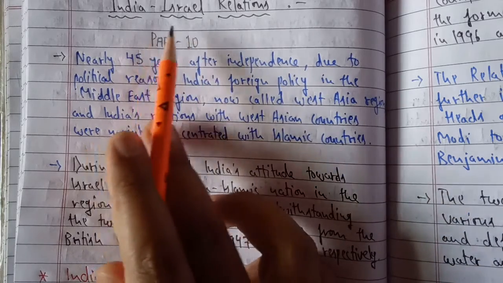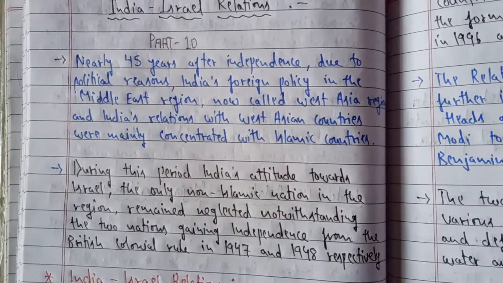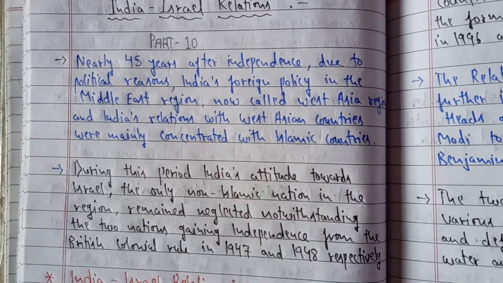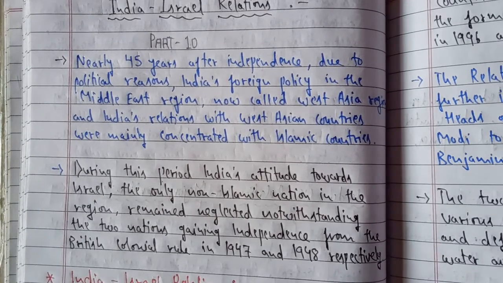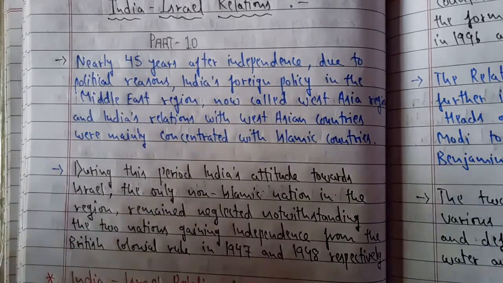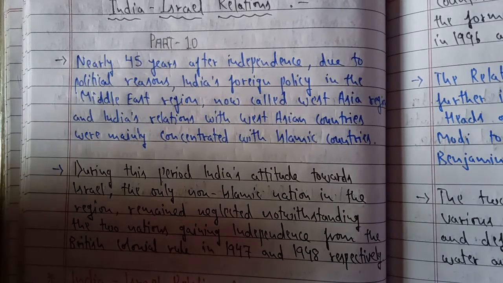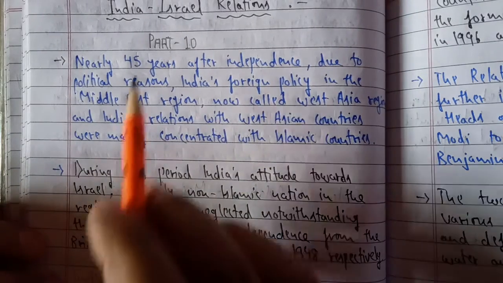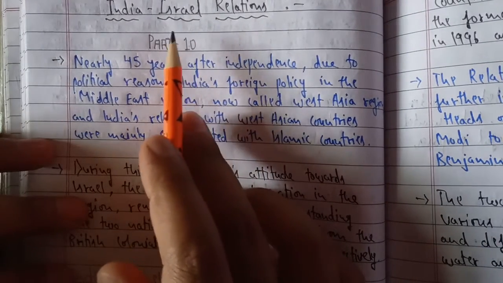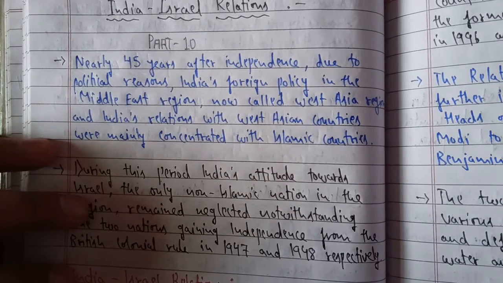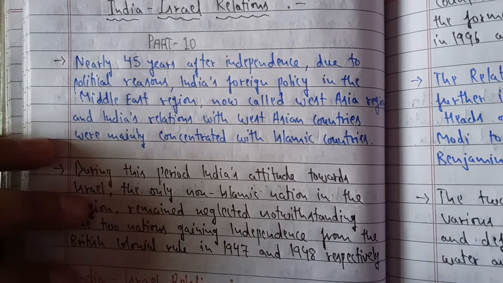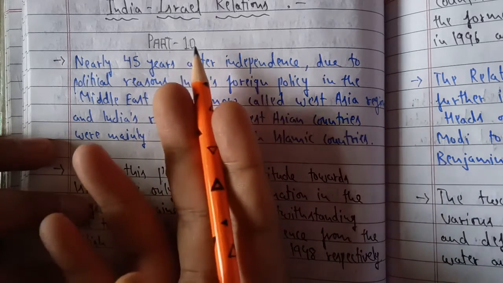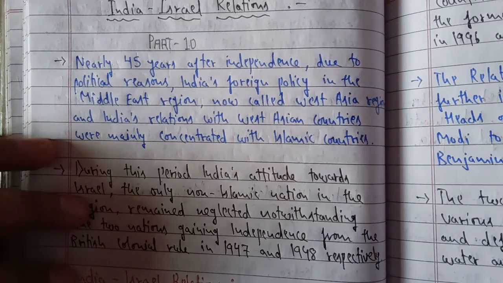So we'll try and understand the relation between these two countries. Before I start this topic, let's see some of the important historical background of these two countries. India got independence in 1947, and Israel got independence in 1948. So almost the same period of time, and from the same British rule. As we were a colony under British rule, this territory of Israel was also under the control of the British.